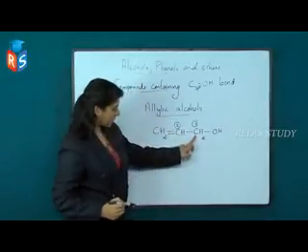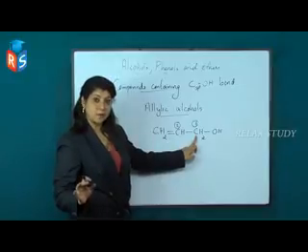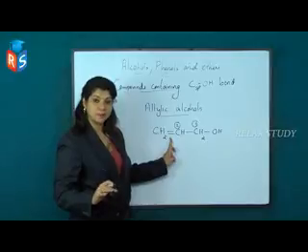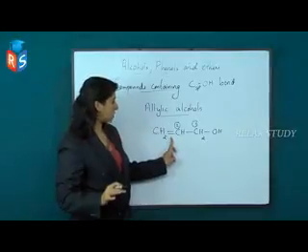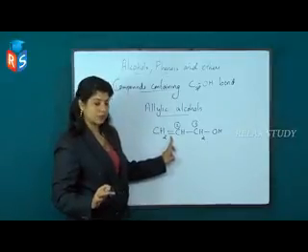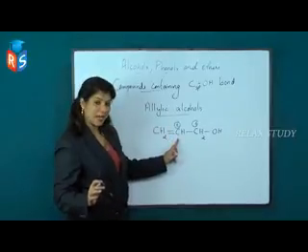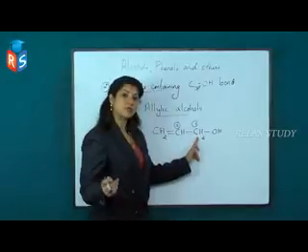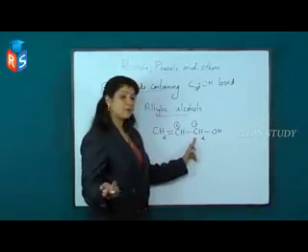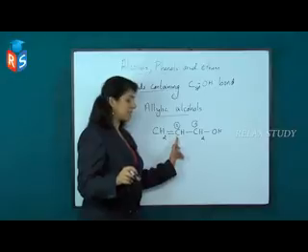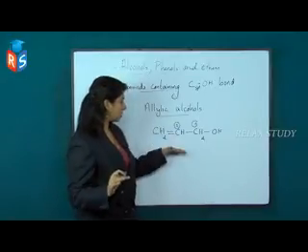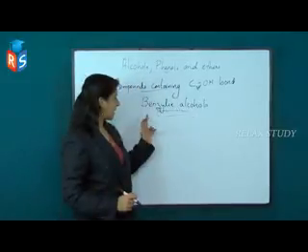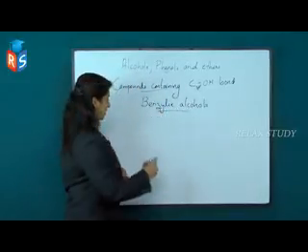The first carbon atom is in sp3 hybridization, but the second carbon atom possesses a double bond, which comes under sp2 hybridization. Such compounds are called allylic compounds. Allylic compounds have a double bond, but the first carbon atom possesses only single bonds, which comes under sp3, and the second carbon atom possesses the double bond. Such compounds are commonly called allylic compounds. Next is benzylic alcohols.